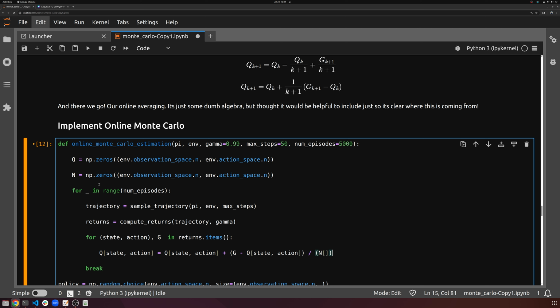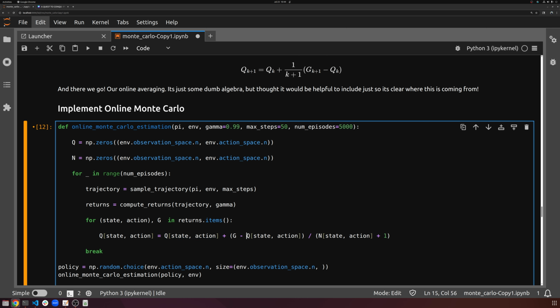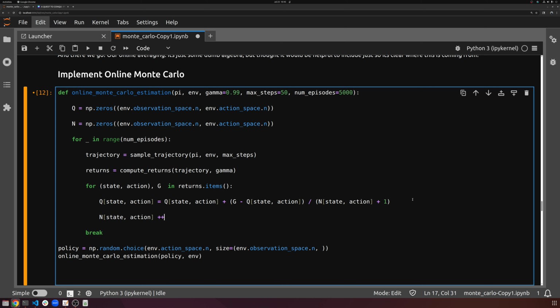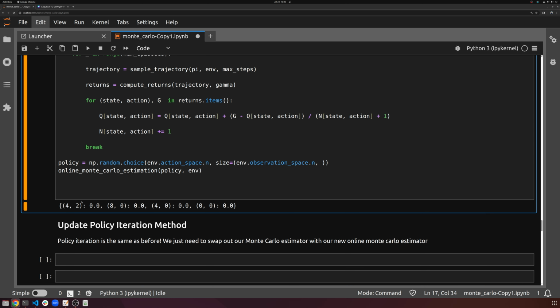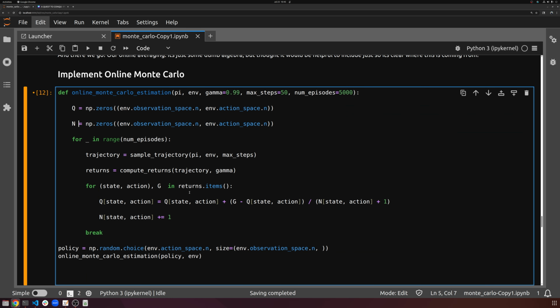We have our G minus Q_K. And remember, Q currently, before we update it, is our estimate up to the kth time step. So this Q is Q_K. We're updating it to become Q_{K+1} for the next iteration. And so that's our update of our Q function, Q values, right? Online averaging of our Q values. And then we're going to go ahead and do our state action plus equals 1, because we have visited the state action pair once. So we need to update our N to make sure we're averaging correctly as we go. And that basically covers everything. That's our update rule.